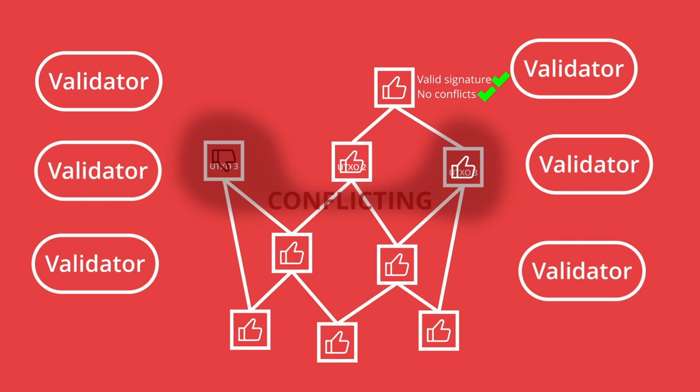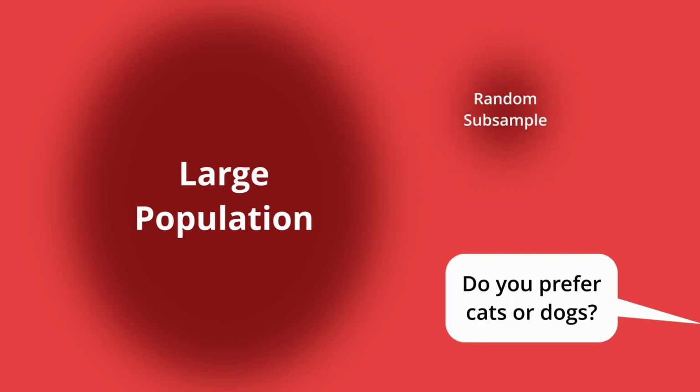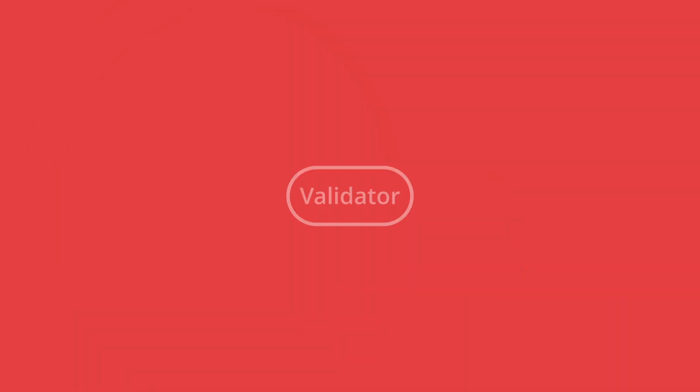But then, it also needs to find out if there is consensus between the other validators over also liking the transaction. To find this out, it will use random subsampling. Random subsampling is the same method used in polling to get an approximate opinion of a large population from a small random subsample of the population. The opinion of this subsample is unlikely to be the exact same as the entire population, but should be a good approximation. So if I'm a validator and I receive a transaction, first, I will check its validity and for conflicting transactions. If there are none, then my initial opinion will be to like the transaction.